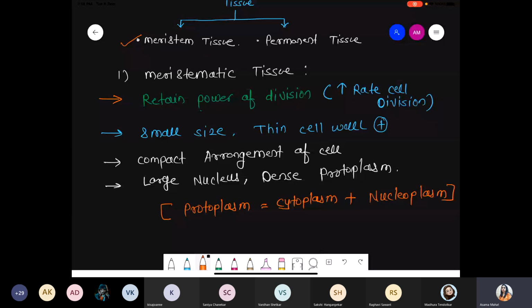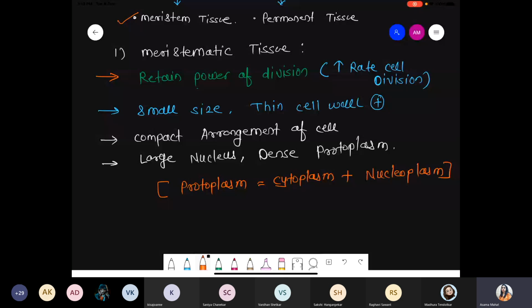So when we use the term meristematic tissue, it has a large nucleus and dense cytoplasm, right? A quite thin cell wall is present, and the size of that particular cell is small. Now, if we talk about the compact arrangement of the cells, what does compact arrangement mean?